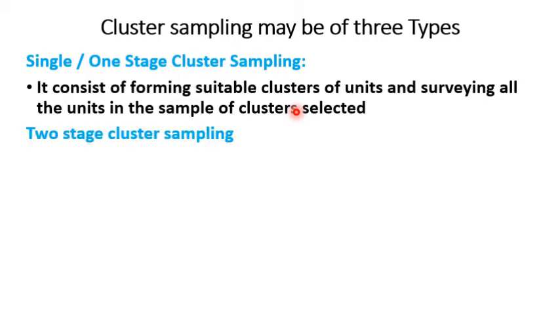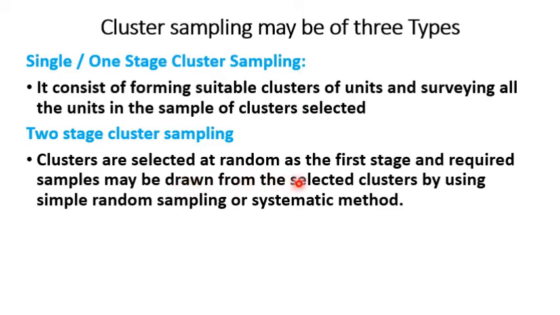Then two-stage cluster sampling. Here clusters are selected at random as the first stage and required samples may be drawn from the selected clusters by using simple random sampling or systematic method. In single or one-stage cluster sampling, the data is collected from each and every item of the cluster selected. But here the data is collected only from the sample taken from the clusters selected.